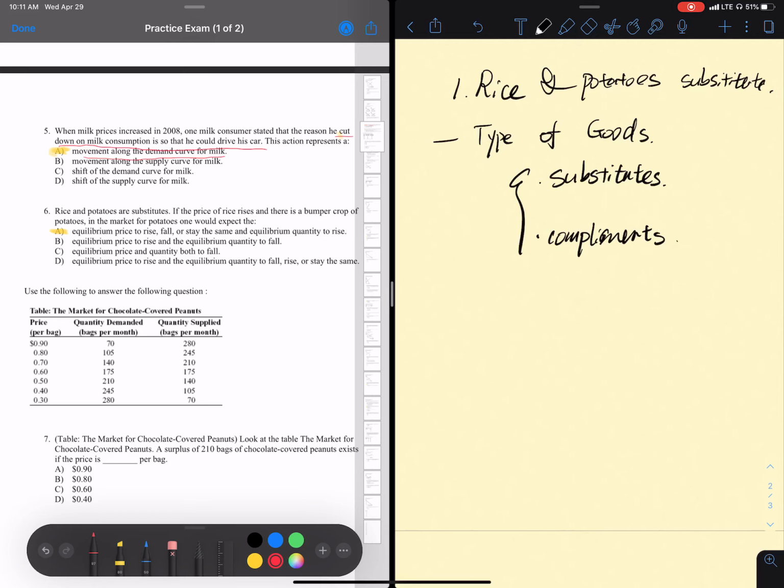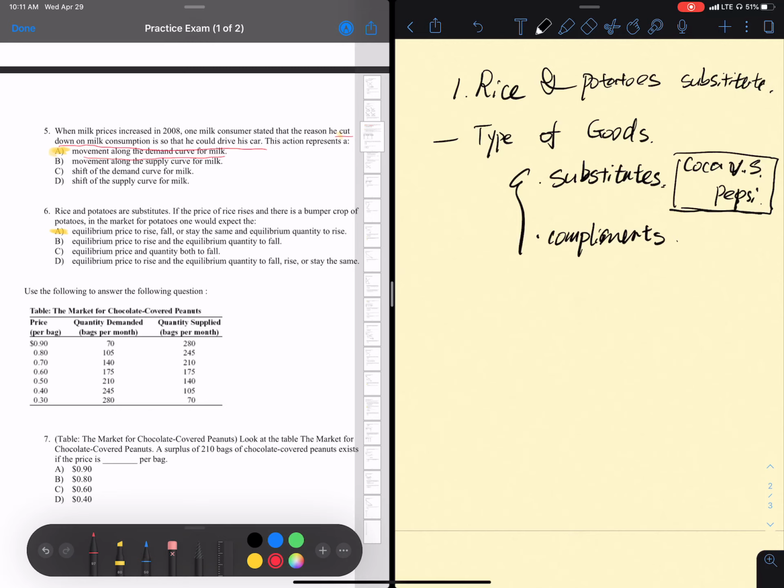So what is a substitute? Substitutes means, just like Coke versus Pepsi. If you don't like one, you can just change to the other one. Those two are kind of competitors to each other. They're identical, and we just assume that they're the same. So this is kind of the Coke versus Pepsi.